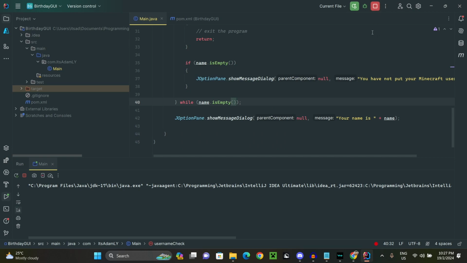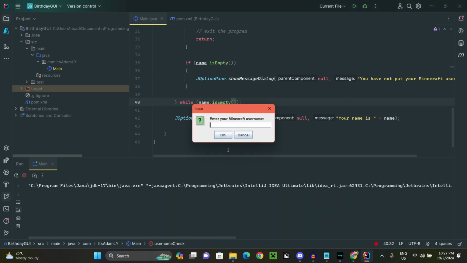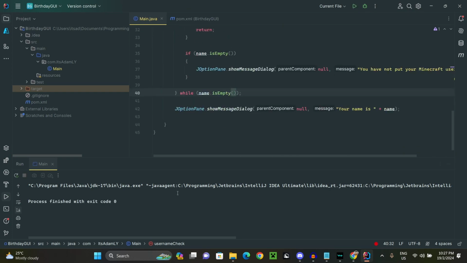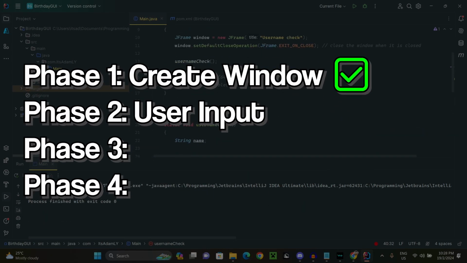That's true. Okay, that's true. And then if we exit, this is also true. That's good. How about, okay, you have not put your username. Oh my god, it actually works. Okay, Da. Your name is Da. Oh my god, it works. Okay, the error actually helped me. What the frick? Phase 2 finished.